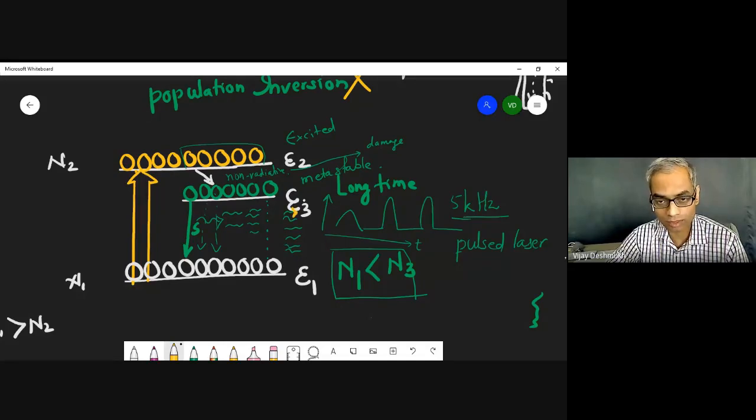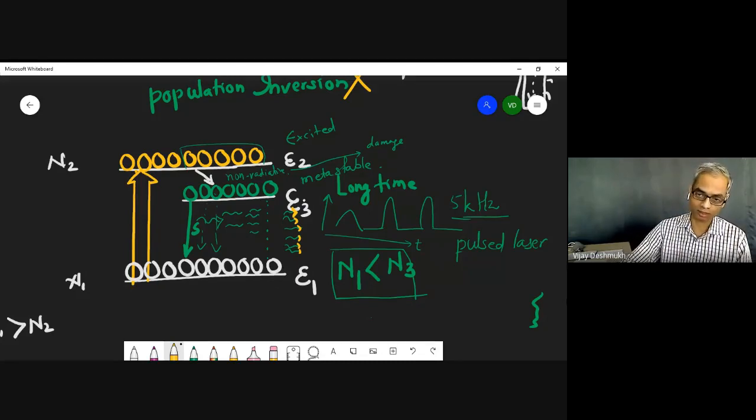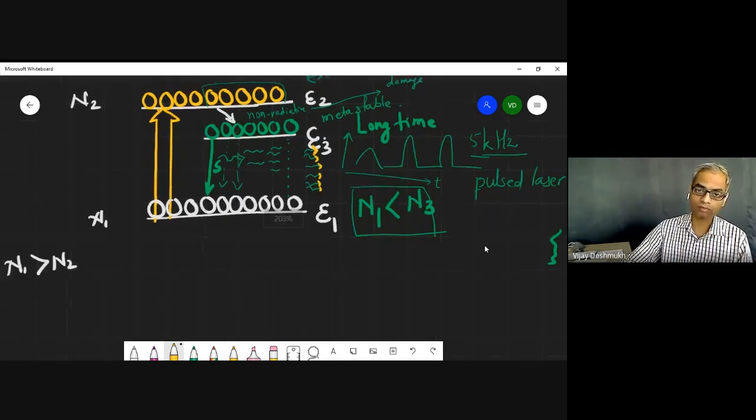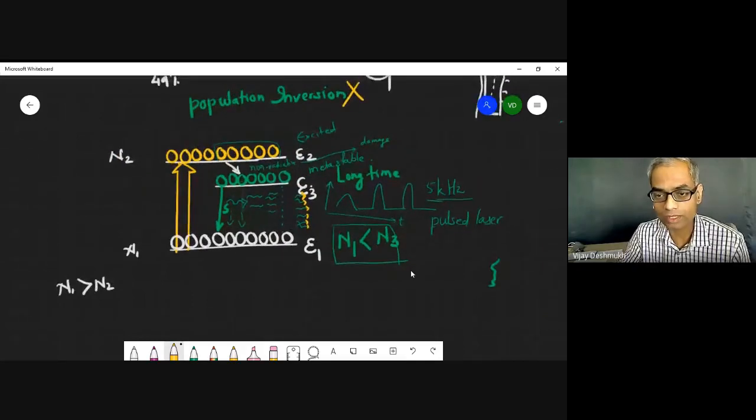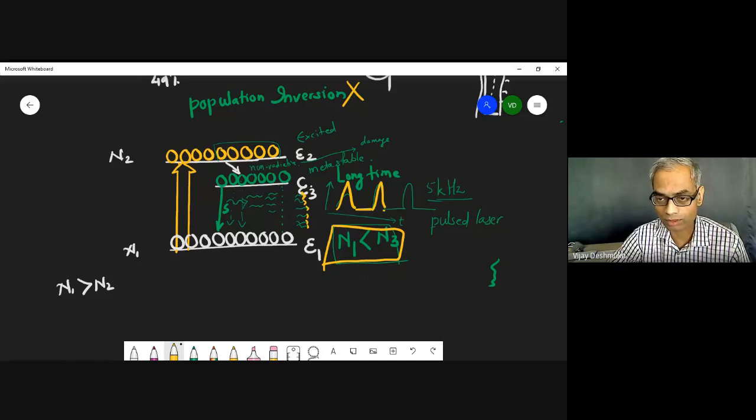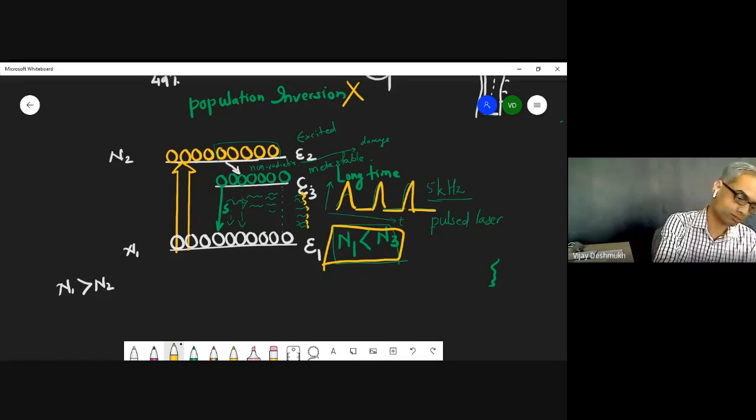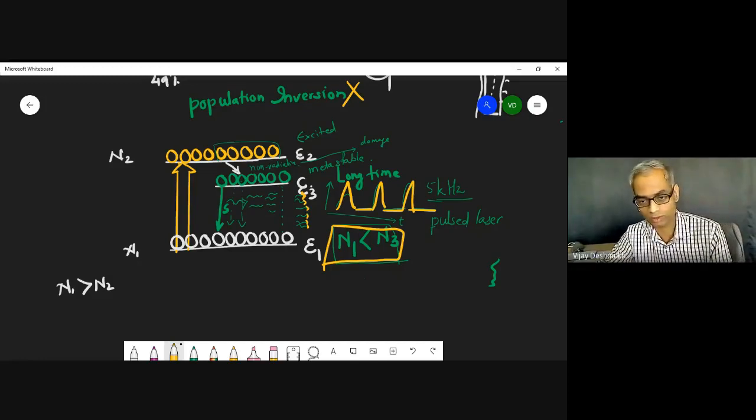That is how we get the laser here. All these are laser radiations. Here momentarily for short time we get this condition where the population at N3 is more than population at N1, and therefore we don't get the continuous laser, but we get the pulses. Pulses are of maybe some kilohertz.